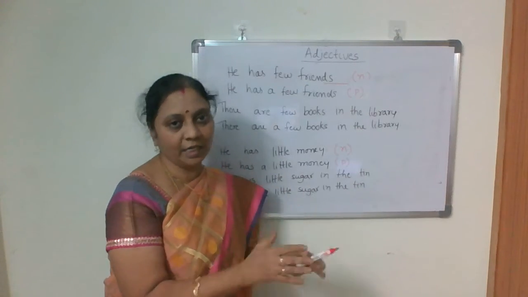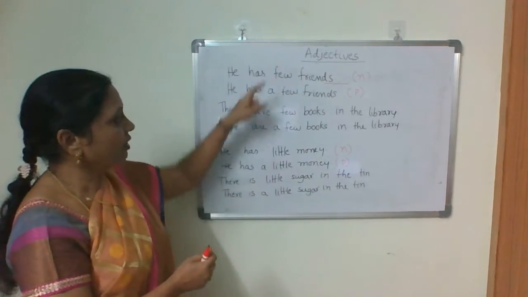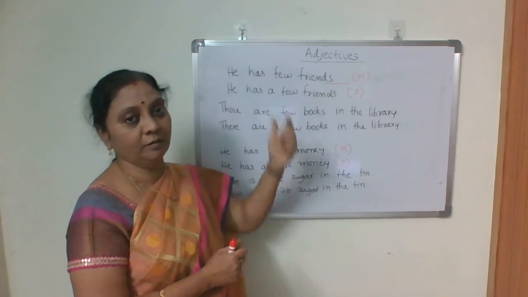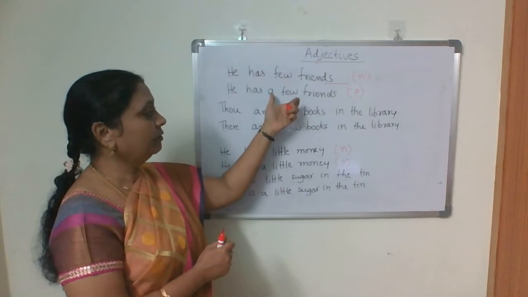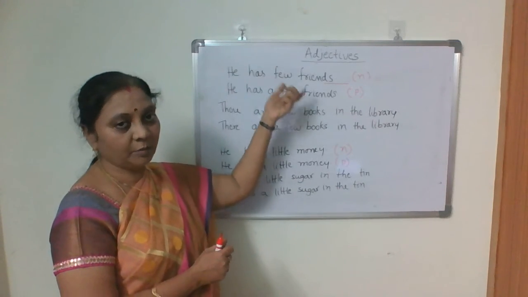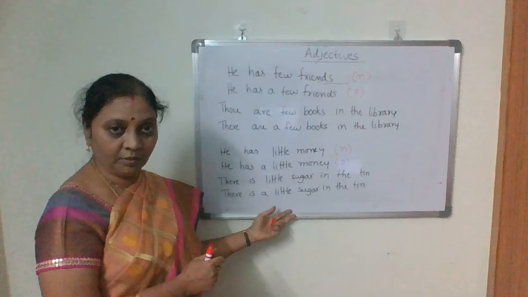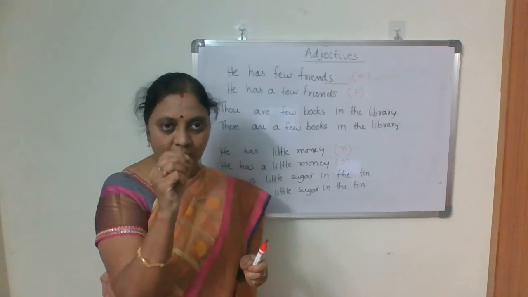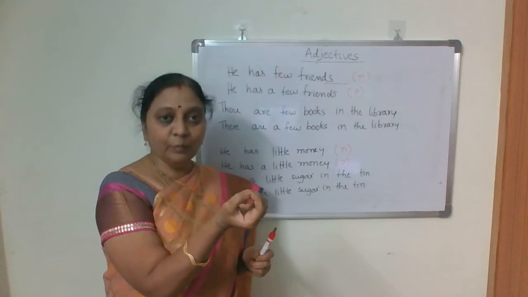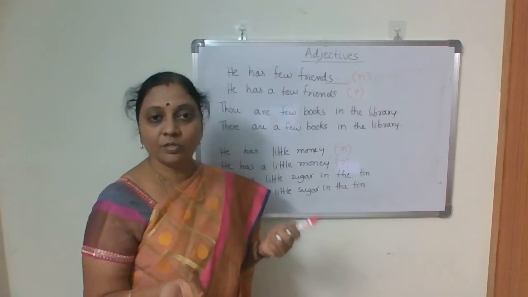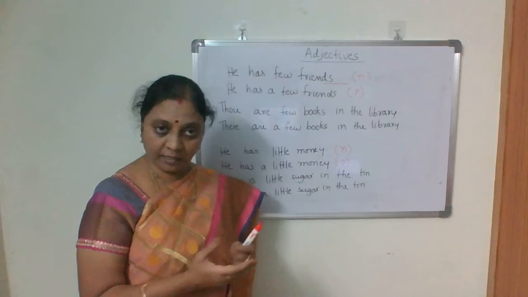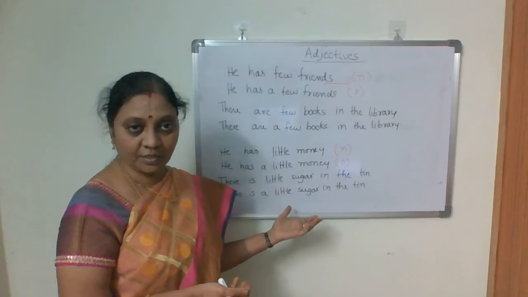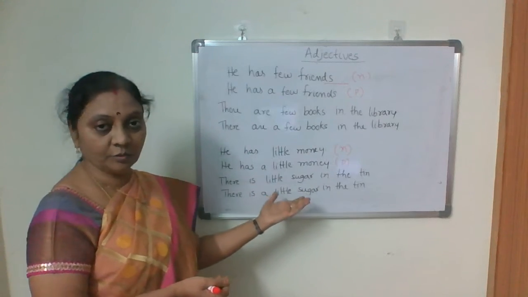Few talks about countable and little talks about uncountable. There is little sugar in the tin means maybe half a spoon of sugar, which is not sufficient even to make 1 cup of tea.